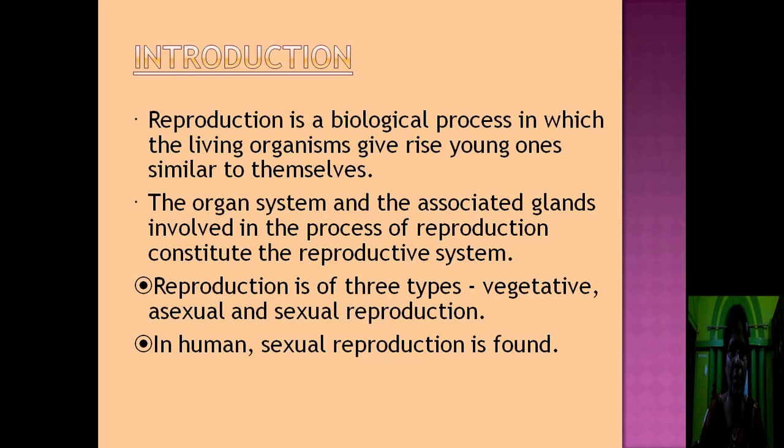In case of asexual reproduction, no sex organs are generally involved. But in sexual reproduction, the sex organs are involved. This is taking place between the male and female. In human being, the sexual reproduction is found.